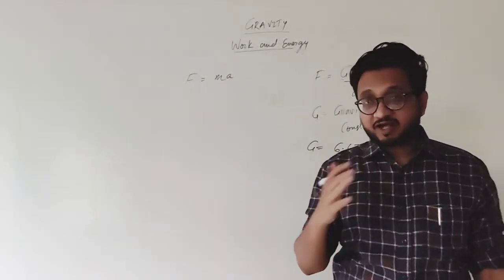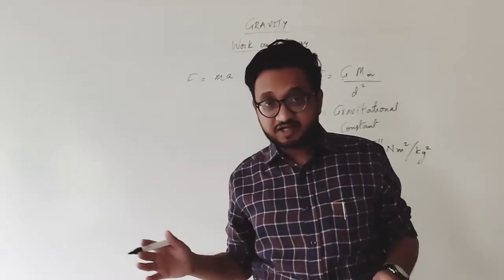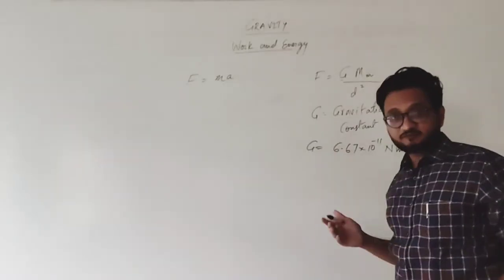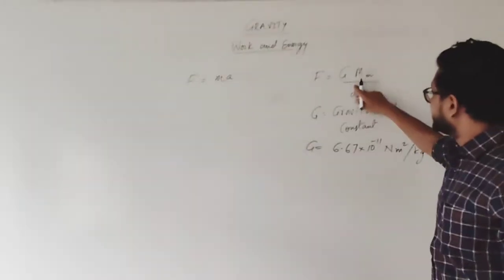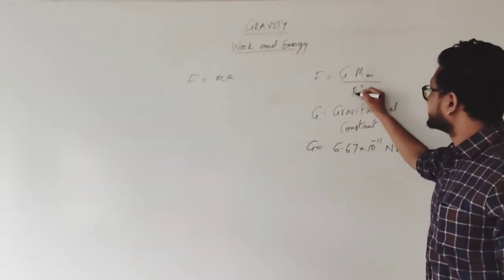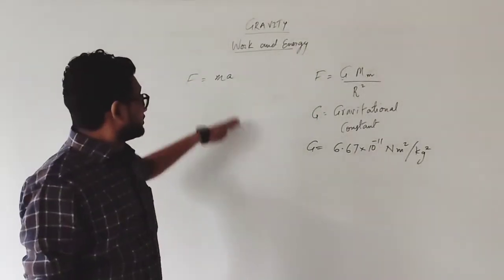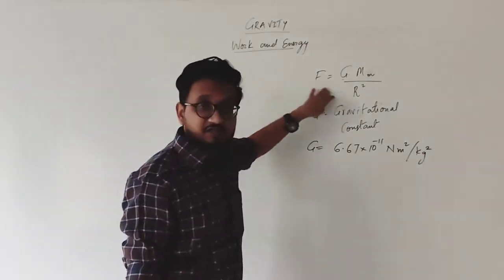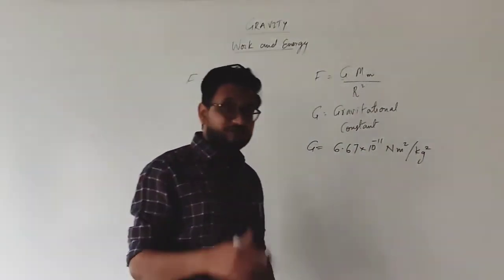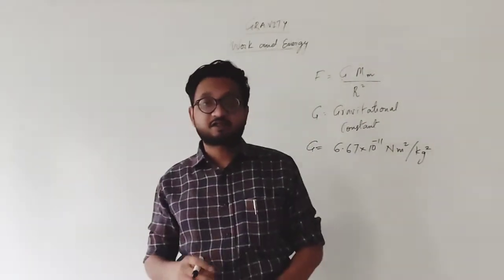That formula with m1 and m2 is for the universal case, it can be taken for any two objects. But if we are on the surface of earth, then the force of gravitation can be taken with the mass of the earth and the mass of the object, and this distance can be taken as the radius of earth. That is why I am writing capital R. Now we know that this force is gravitation and this force is also gravitation, and we can find the acceleration with which the object is falling when it is free falling.